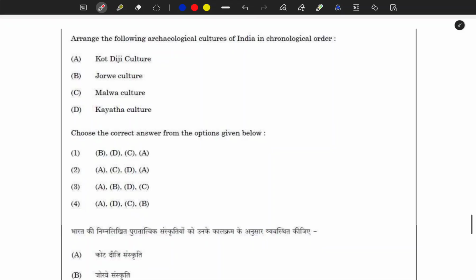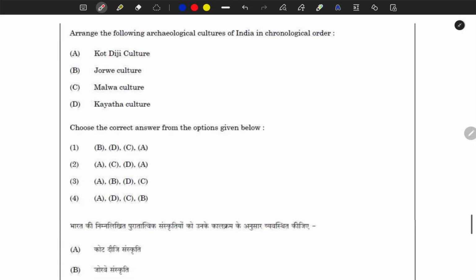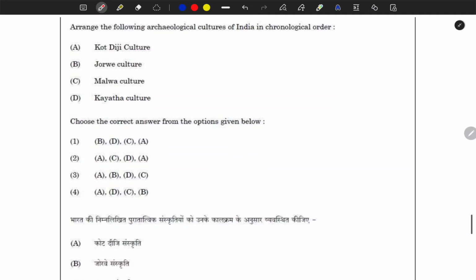Next question. For me it was an easy question. Again, I have categorized it as easy. Here they have given the chronology of the cultures. For me, Kot Diji was the earliest culture.